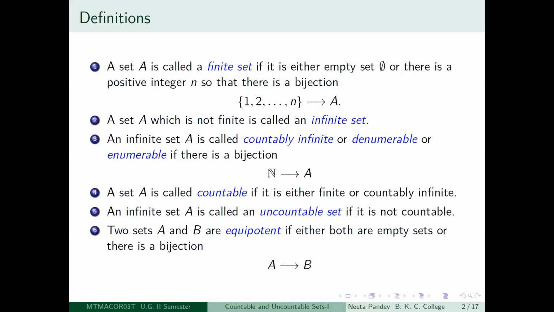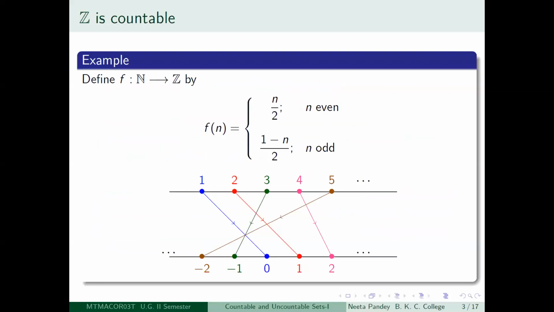But for our arguments later on, it is necessary that I also include that the empty set is equipotent to itself, which is just a trivial statement, but necessary, as you will see later. So we have included that in the definition. So these are our basic concepts of a countably infinite set, countable set, and an uncountable set, and also the relation equipotence on the collection of all sets.